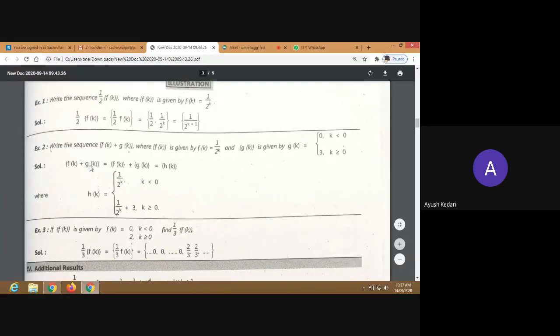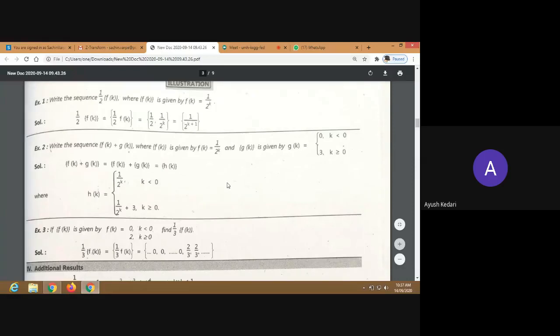So the addition of the two sequences f of k and g of k term by term will be f of k plus g of k, and that is denoted by a single sequence h of k. So how will that h of k be? Addition of the two sequences, isn't it? 1 upon 2 raised to k plus 0 will be 1 by 2 raised to k, and 1 upon 2 raised to k plus 3 will be 3 plus 1 upon 2 raised to k when k is non-negative. Any problem in this? Please ask if any doubt.